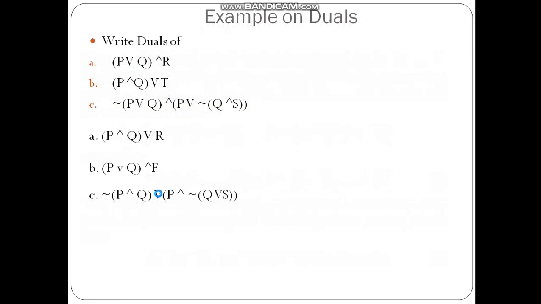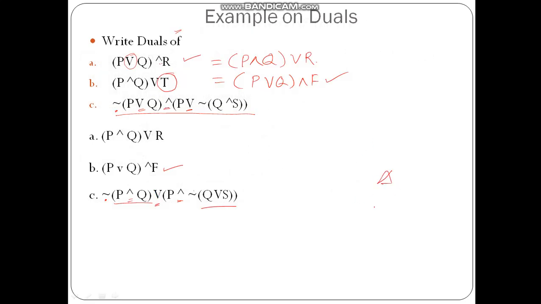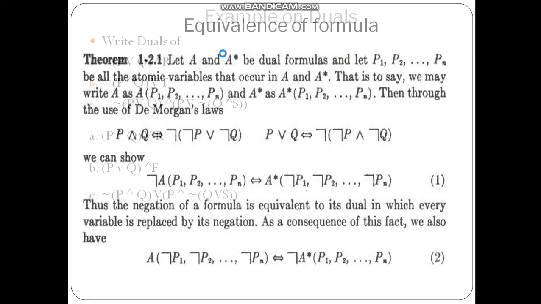So now what we know is A is one formula and A star is another formula, and I can say that A is a dual of A star. So if this is A, then this is A star. So A and A star are two different formulas. Moving ahead,